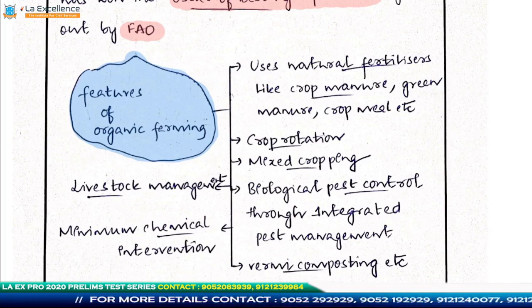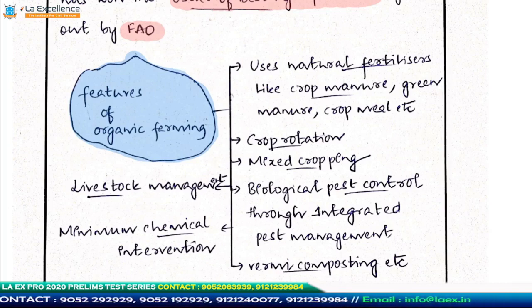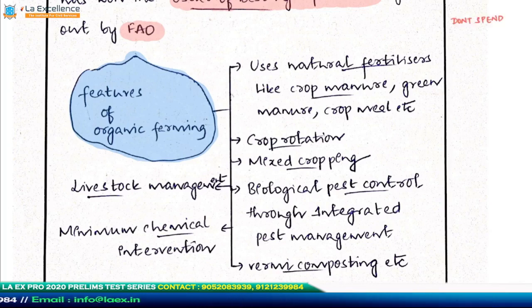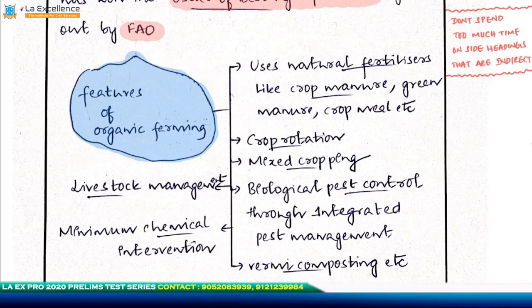Even if you take 1.5 lines for each of these points, it is going to cost you a lot, because the question is not about the features of organic farming. Let me establish that directly, and I've already established it. These are the places where you add value to your answer. So you have to spend only a little amount of time and space, but when you do it, it adds value to your answer.